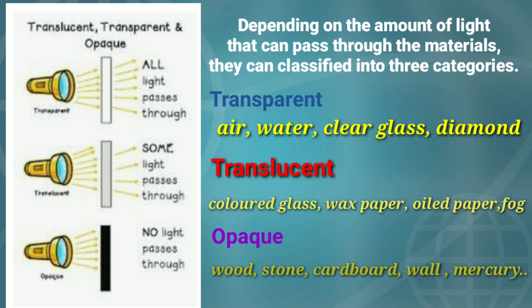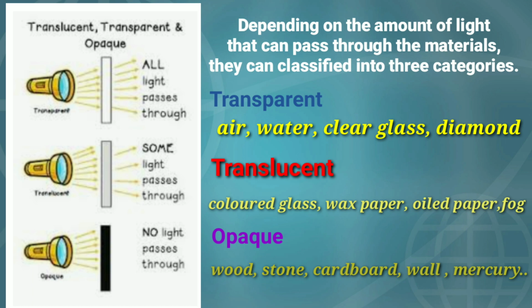In the second case only some light is passing through the material, and in the third one no light is passing through the material. So depending upon the amount of light that can pass through the material, they can be classified into three categories: transparent, translucent and opaque. This property is known as transparency.